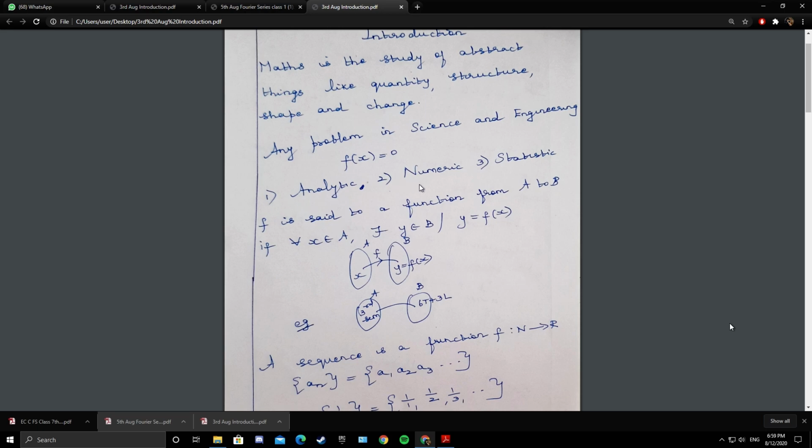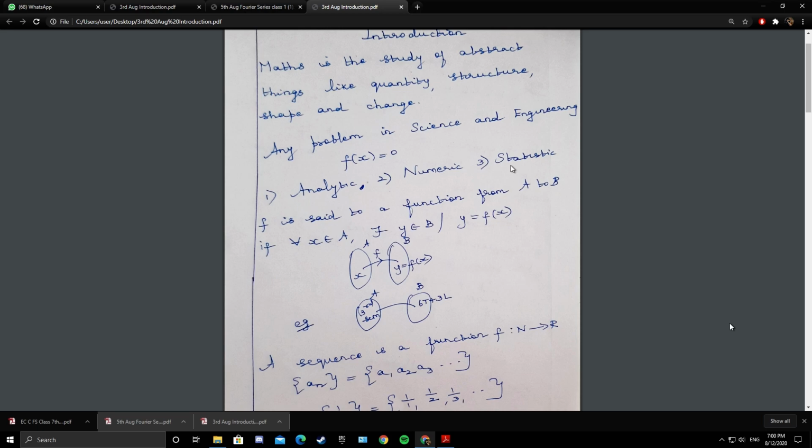In numerical methods we may not get the exact solution, but we will get a solution closer to the exact solution. But numerical methods can be understood by anyone, and we have an algorithm for most of the methods. So we can feed the algorithm in the system to get the closest solution or the approximate solution. Then if both these methods fail, we go for statistical method.